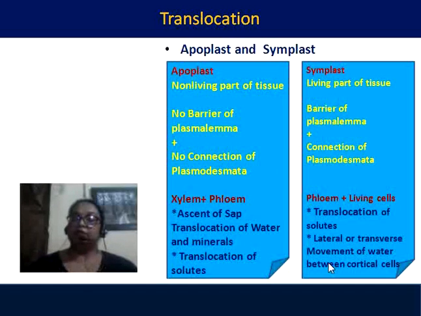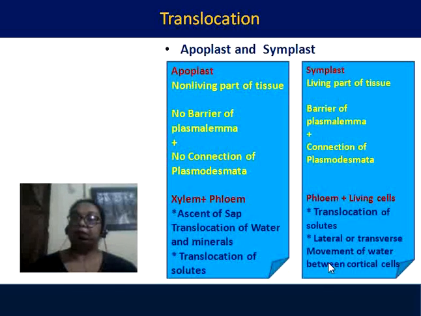So the cell wall, which is a part of the cell but is not living, is the apoplast, but the cytoplasm inside and the cell membrane, which are living, are the symplast. According to Münch, the movement of substances takes place both in apoplast as well as in symplast. What is the difference in activity of apoplast and symplast then? In the apoplast, there is no barrier of plasma lemma because it is a dead part. But in symplast, there will be a barrier of plasma lemma.